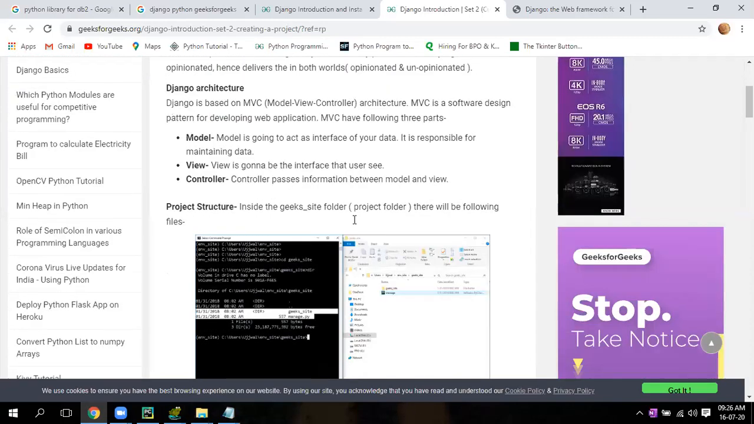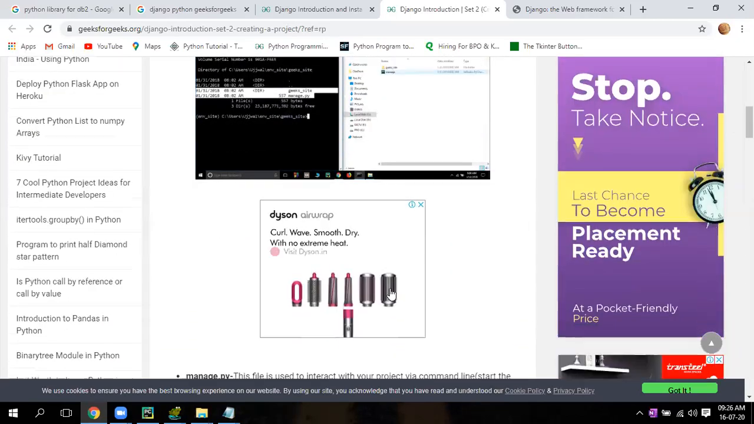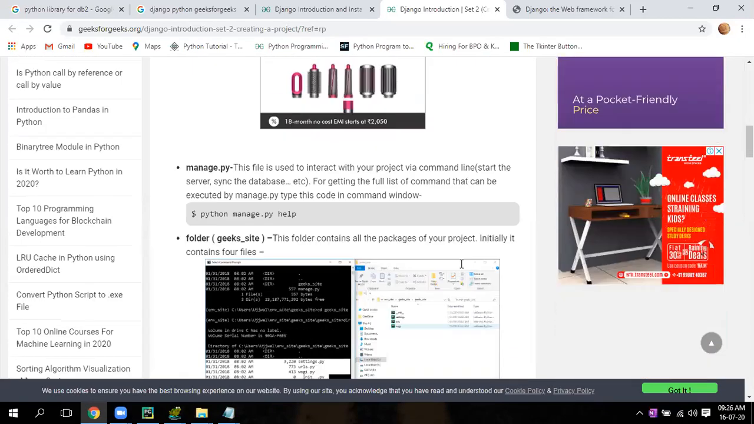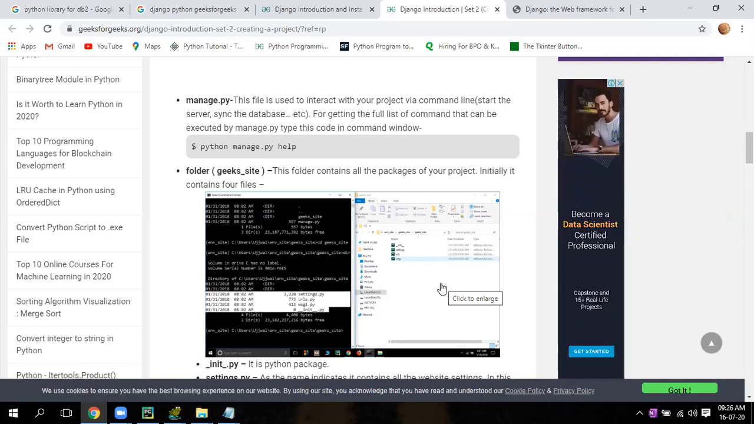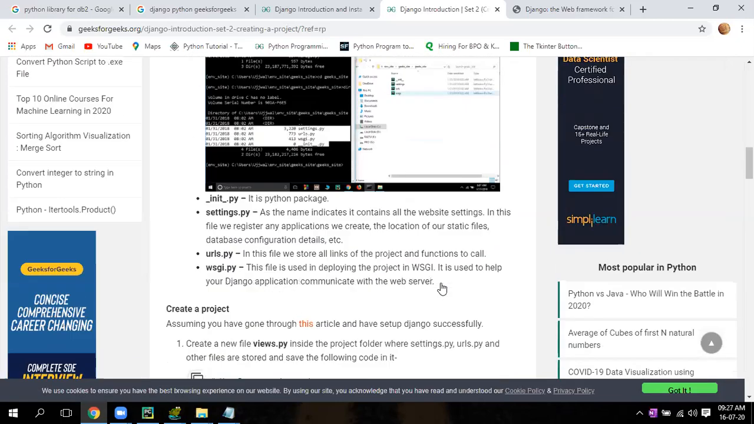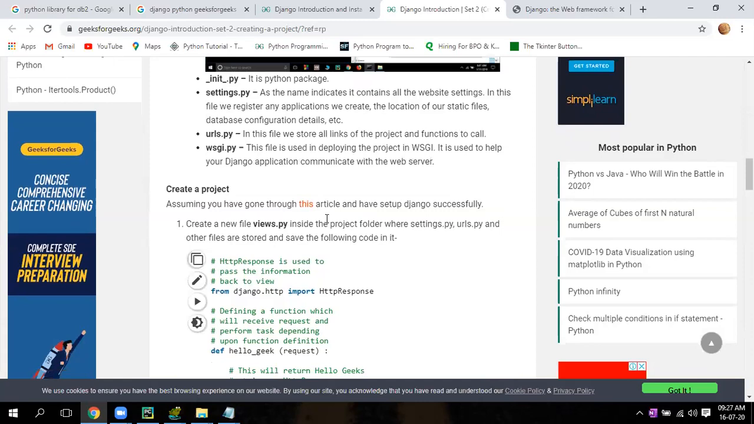As I explained you all the folders in my previous class, if you see here, the same thing is defined here. You can see this. And see here it has given all this. What is this manage.py? What are all these folders? See what is __init__.py, what is settings.py, urls, wsgi. Okay, just one line it has given as detail.